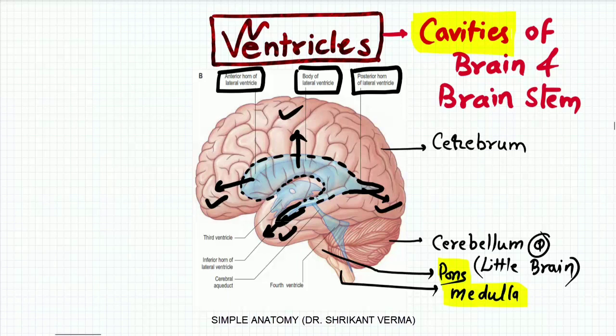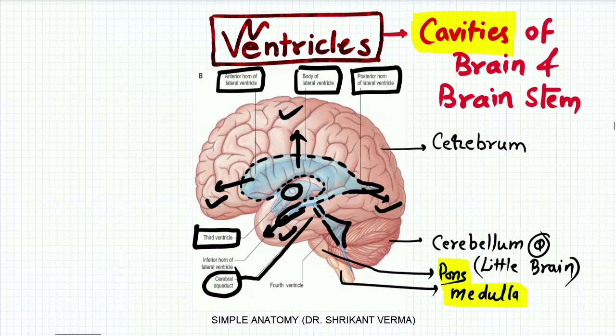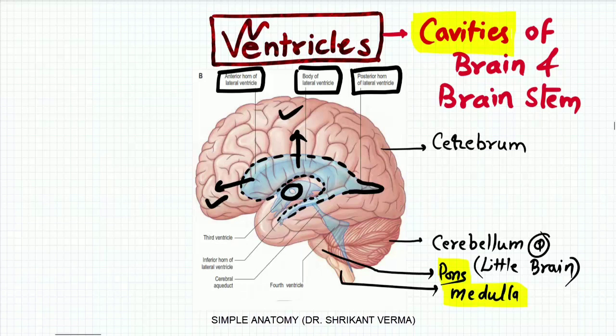Now in this image, can you see the third ventricle? Yes, this is the third ventricle. The third ventricle is communicating with this duct-like structure, which is the cerebral aqueduct of Sylvius. Now you can see this tent-shaped cavity, the fourth ventricle, which is located within the hindbrain. So what facts can we learn from this image?